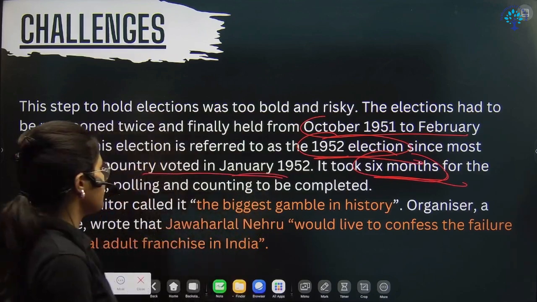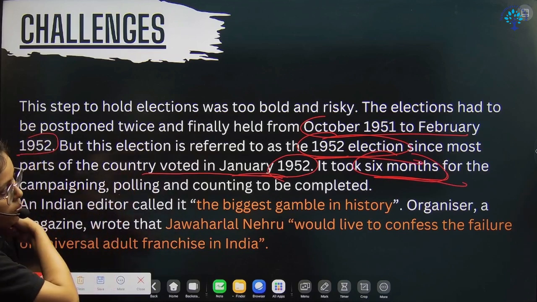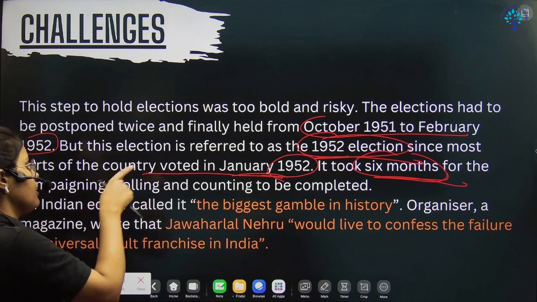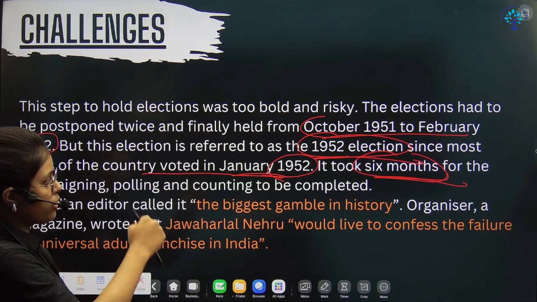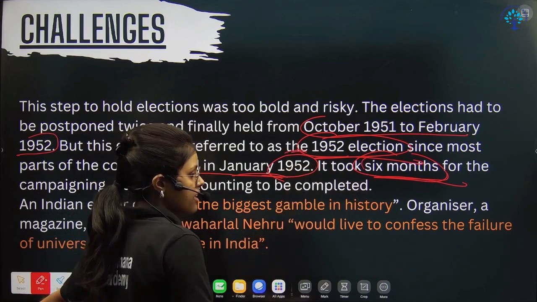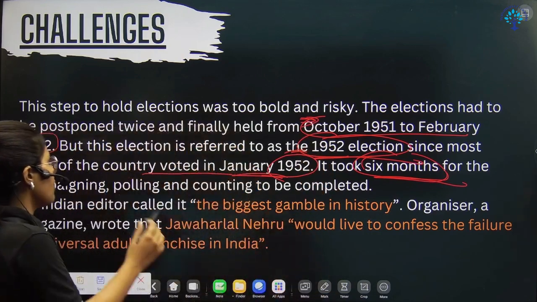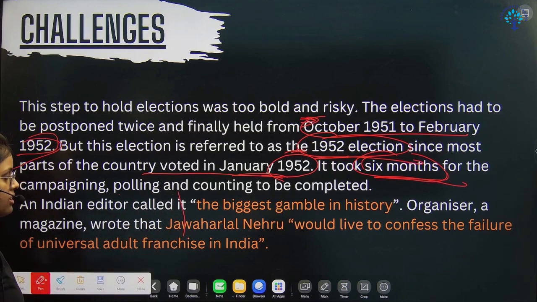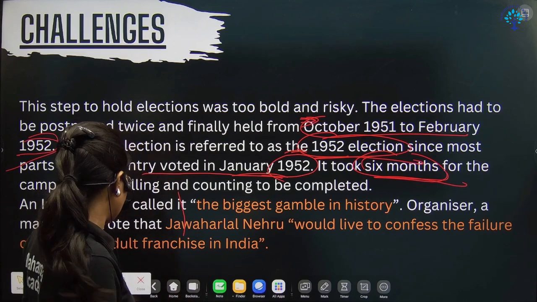Since most of the voting happened in 1952, starting from October to February 1952 it took 6 months. So this is the fact-based thing you should remember. If not, you can at least remember how many months? 6 months. Why do we consider this the 1952 election? Because it started from October 1951, but it lasted until February 1952, and that's why we call it the 1952 elections. And then we can see some of the criticism against Nehru's decision of conducting a free and fair democratic election.